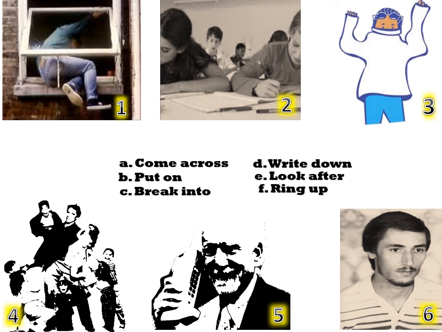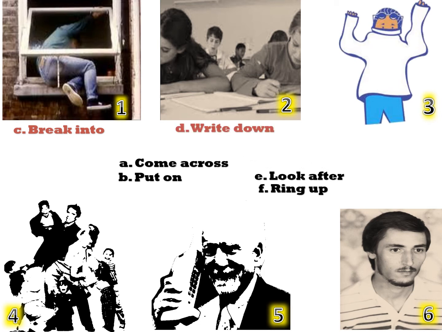The first one, look at the first one. Okay, that's a burglar. So what did the burglar do? He broke into our house and stole our laptop, for example. Number 2, look at the students. What are they doing? Yes, they're writing down. Yes, your teacher tells you to write down the lesson or write down a rule or whatever. Okay. Number 3, what's he doing? Yes, he's putting on his sweater or pullover.